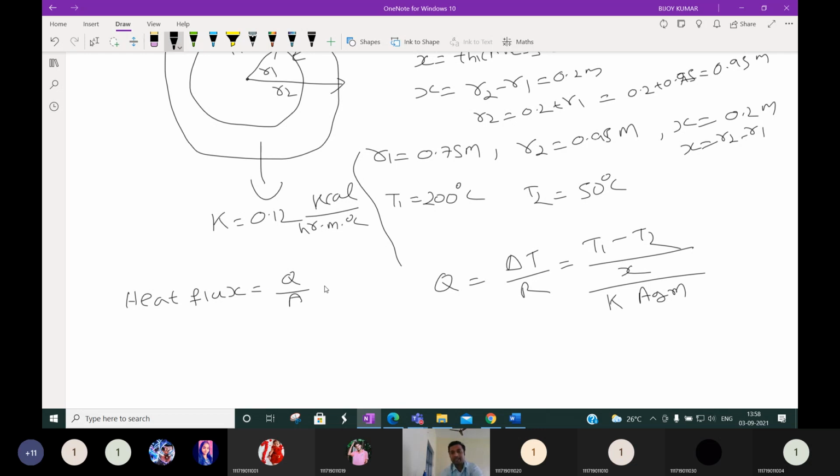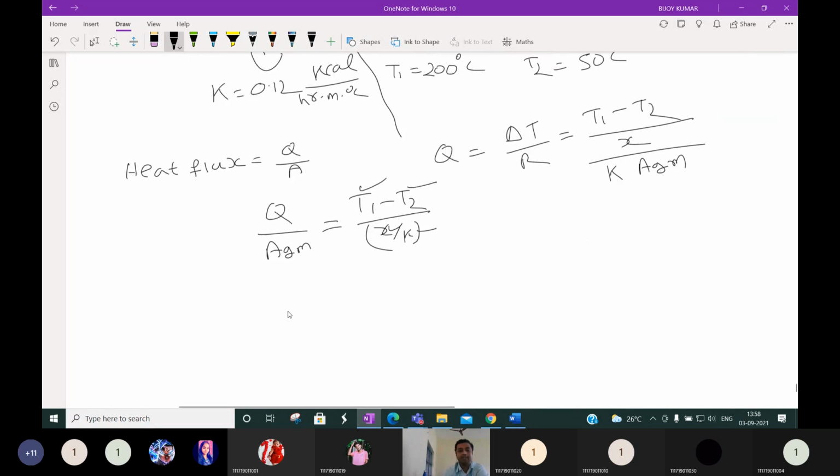In the question, Q by A is asked. So Q by Am is equal to T1 minus T2 by X by K. Simple. T1 you know, T2 you know, X is given, K is given. You can find Q by A.